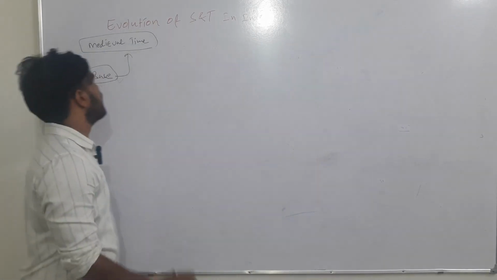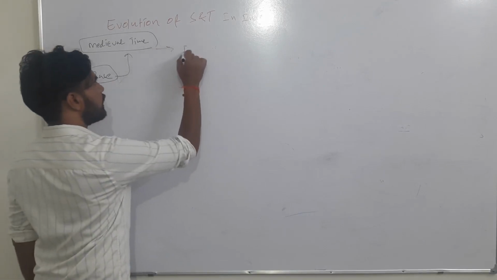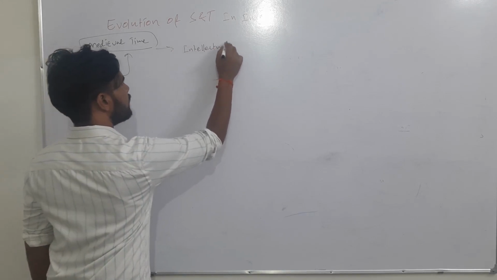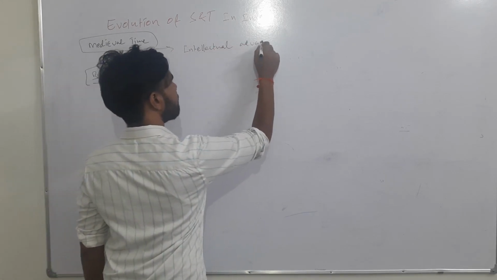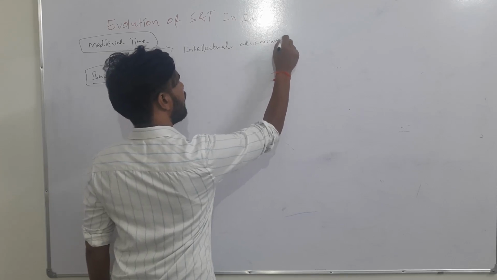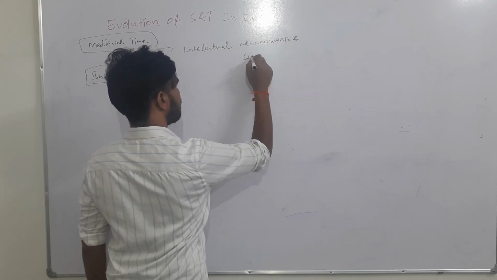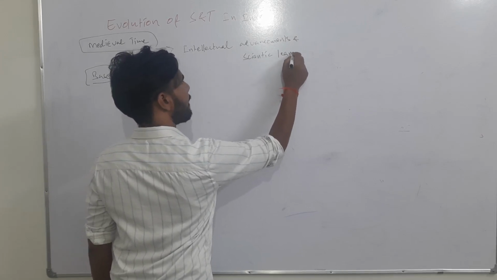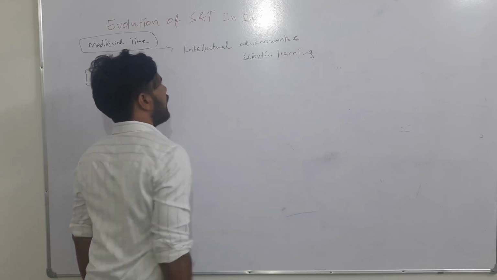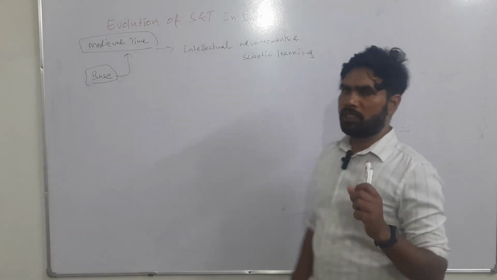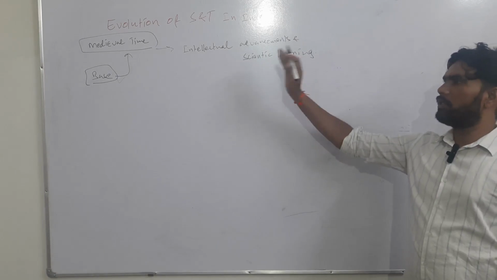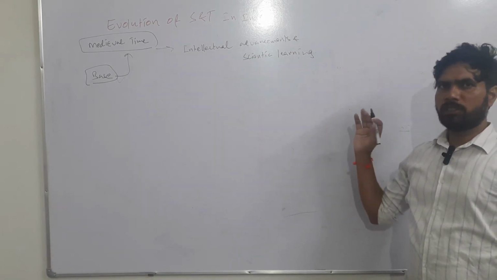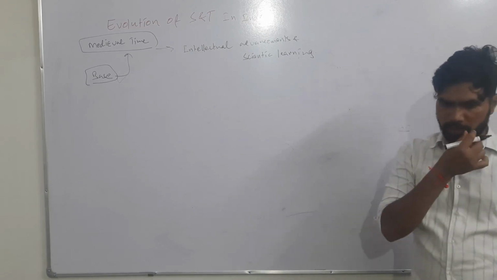This is also a period of significant intellectual advancements and scientific learning. Whatever the advancements that were there in the ancient period worked as the base for the further advancements in science and technology in the medieval period.